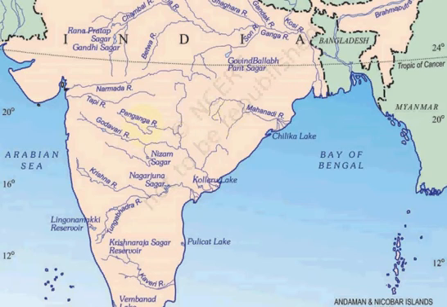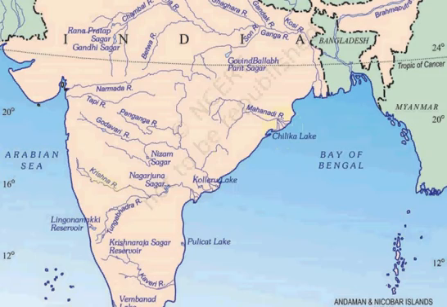Then let's see the Mahanadi river system. Mahanadi originates in Chhattisgarh and it flows through Maharashtra, Chhattisgarh, Jharkhand and Odisha. Chilika Lake is an important geographical feature on Mahanadi.